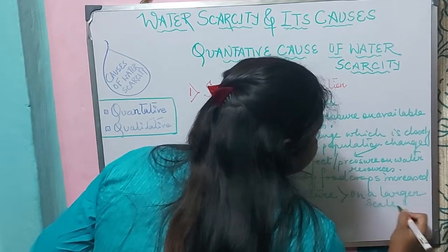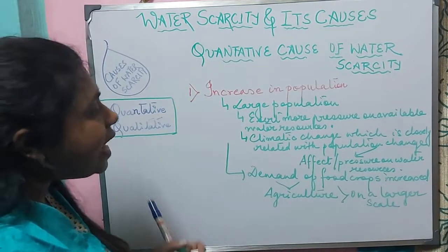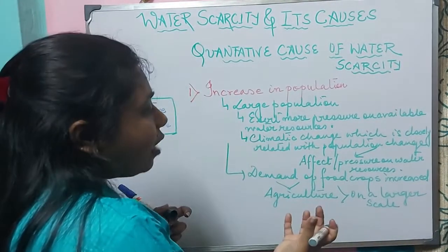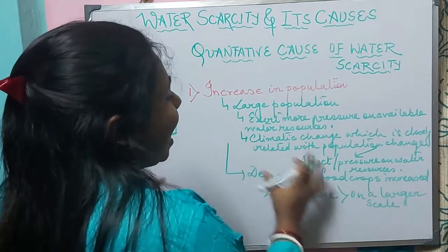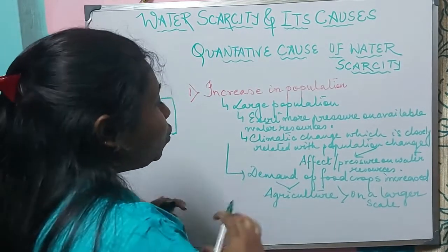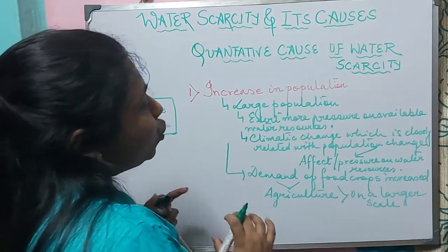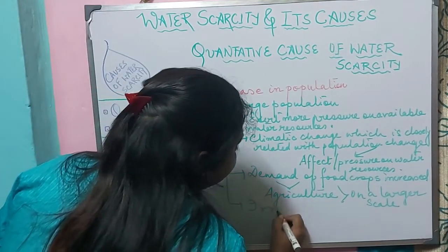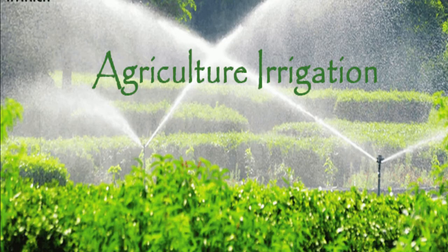There will be intensive agriculture because to feed the increasing population, we need food. So how can the food be produced? With the help of agriculture. Due to the increased demand of food crops, it will lead to the increase in the irrigational facilities.